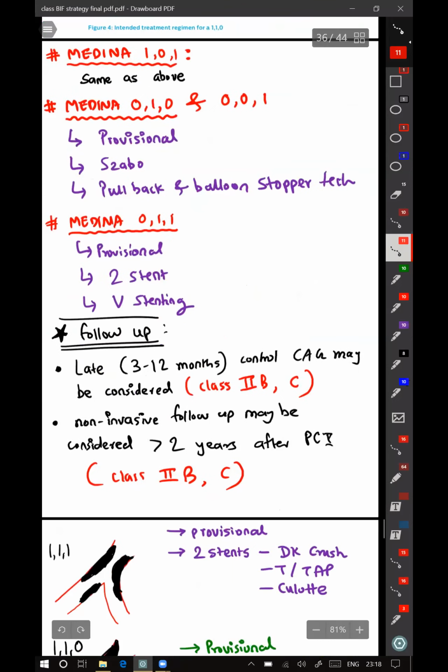Follow-up of LMCA. The late, that is 3 to 12 month control coronary angiogram may be considered. That is given class 2B recommendation by ESC with a level of evidence C. And non-invasive follow-up may be considered after 2 years after the LMCA PCI. That is also class 2B.